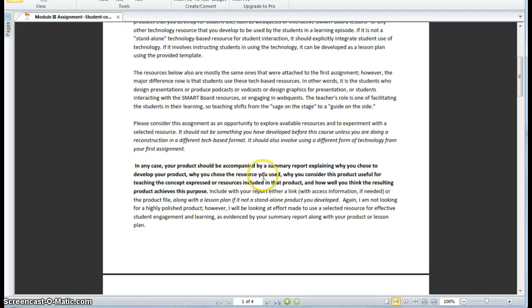Why you chose the resource you used, why you consider this product useful for teaching the concept expressed or resources included in that product, and how well you think the resulting product achieves this purpose. Okay, so your summary report.